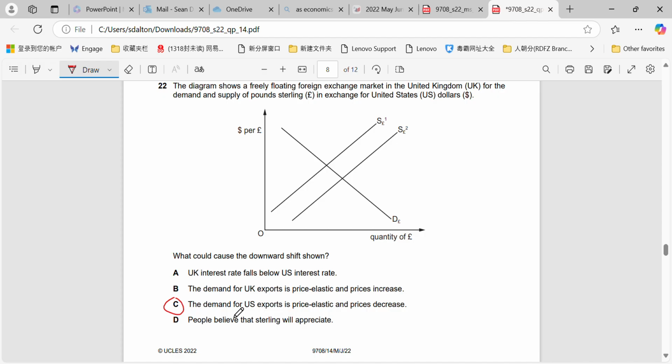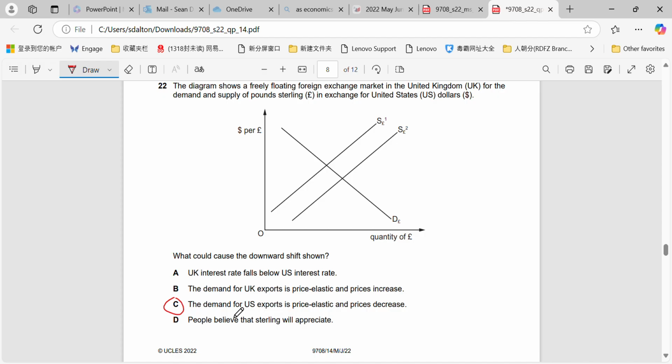That will mean that more pounds will be exchanged on the market to be changed into dollars, and that will decrease the price of the dollars per pound and result in that depreciation happening, as more people are exchanging their pounds and the demand for dollars is increasing. Okay, because remember, we're looking at the demand and supply of pound sterling.